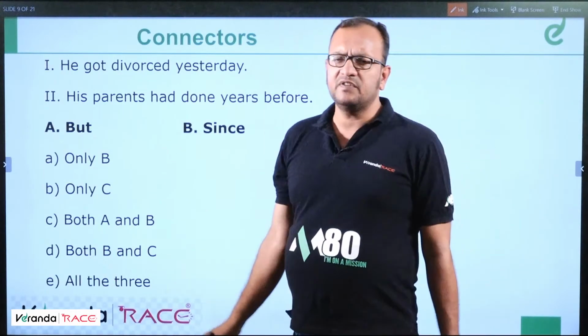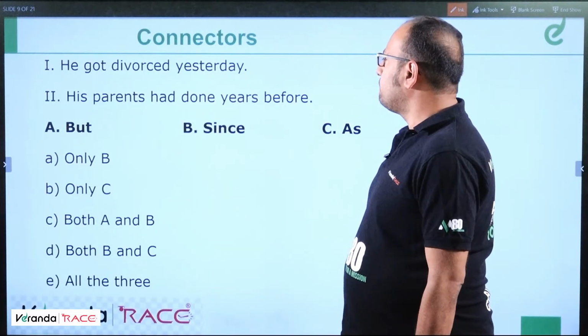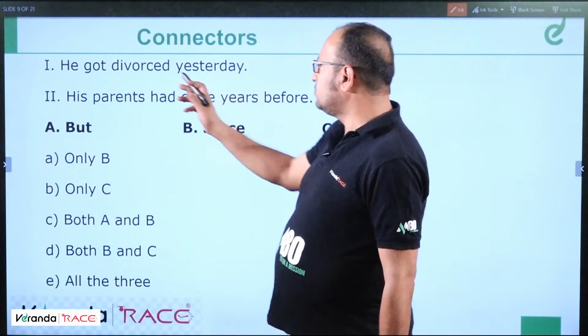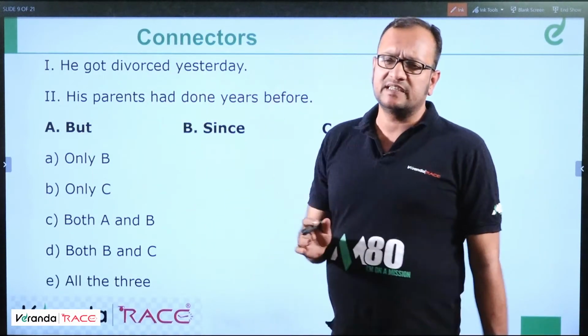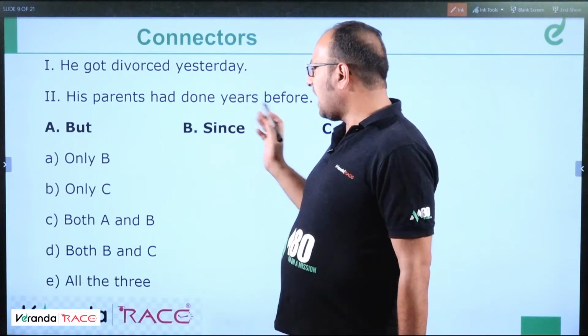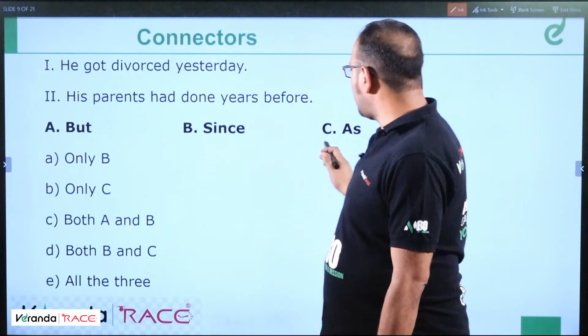See, there's only one option left, which will be the answer, because there is no cause-effect relationship over here, and but also shows a contradictory relationship. So we have to choose between as and but, because since directly shows the cause-effect relationship. So we can choose as over here.